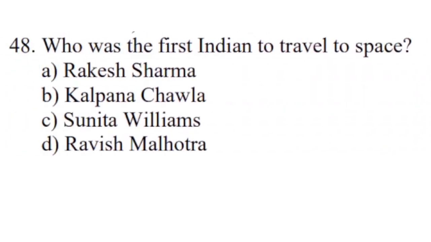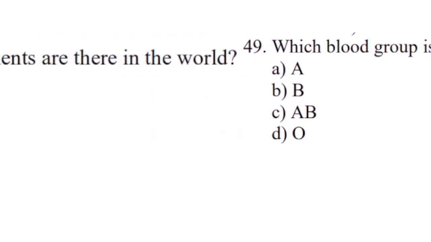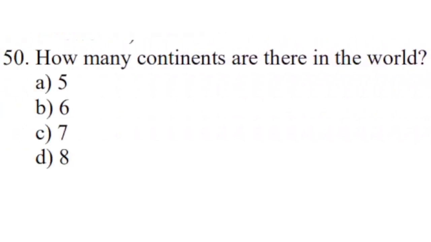Question number 48. Who was the first Indian to travel to space? Correct answer is option A, Rakesh Sharma. Question number 49. Which blood group is known as the universal donor? Correct answer is option D, O. Question number 50. How many continents are there in the world? Correct answer is option C, 7.